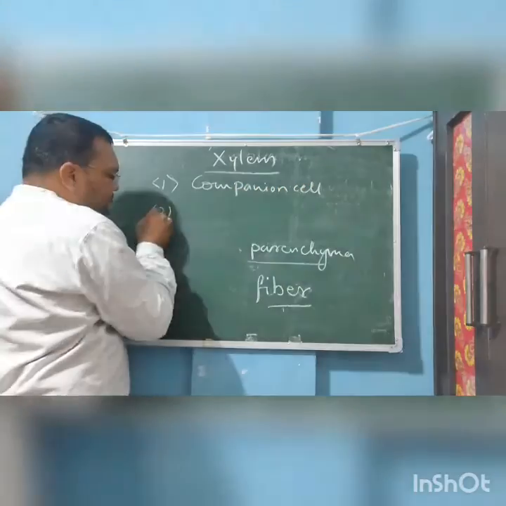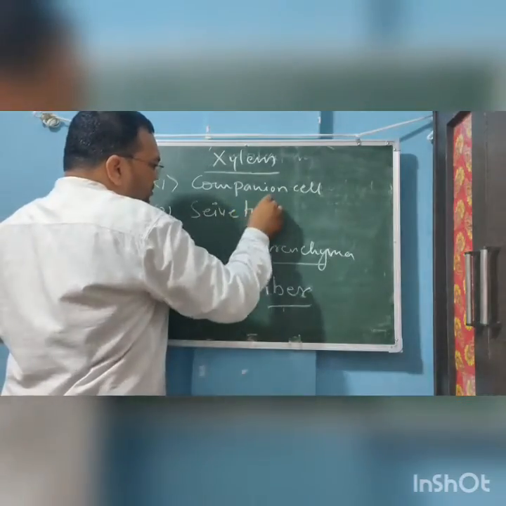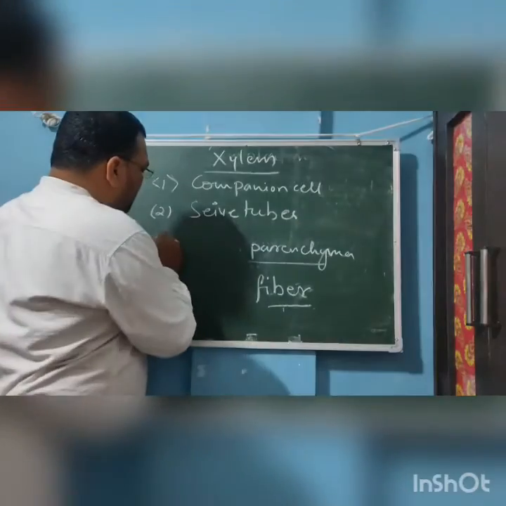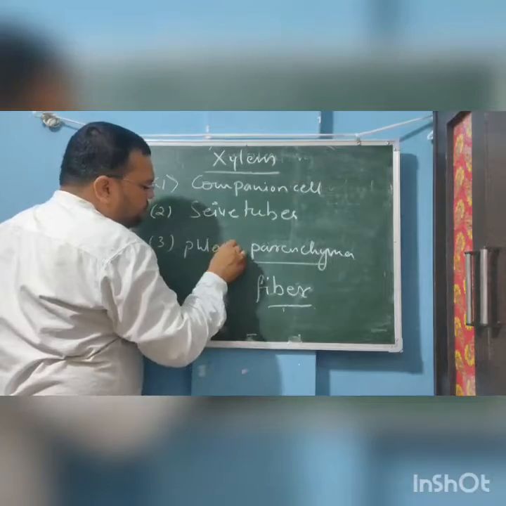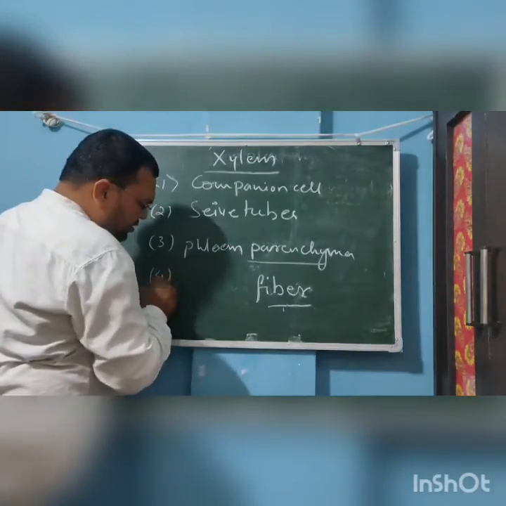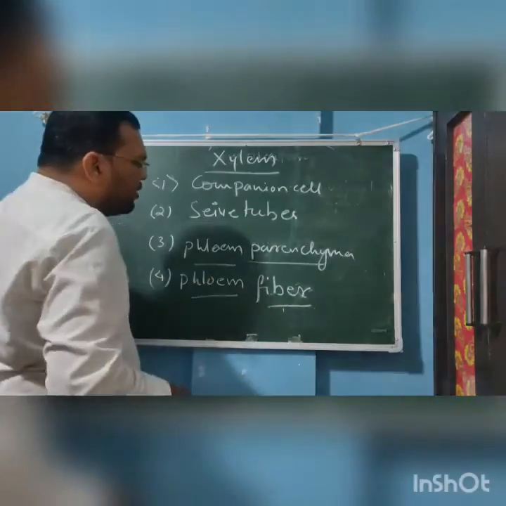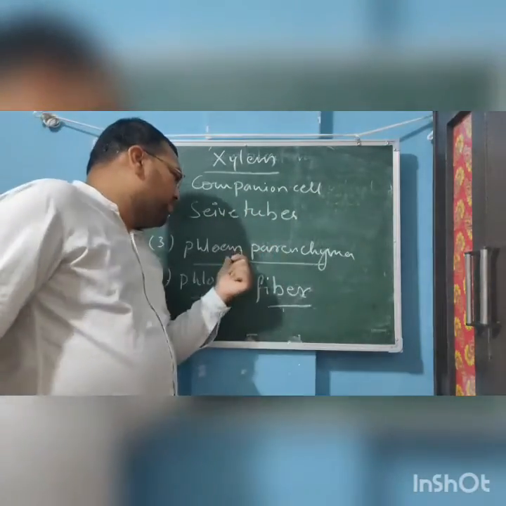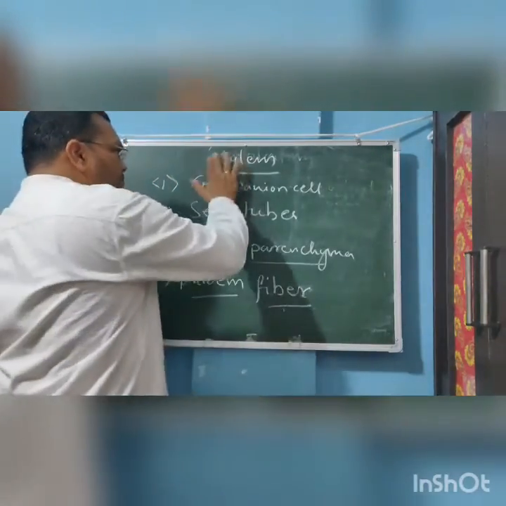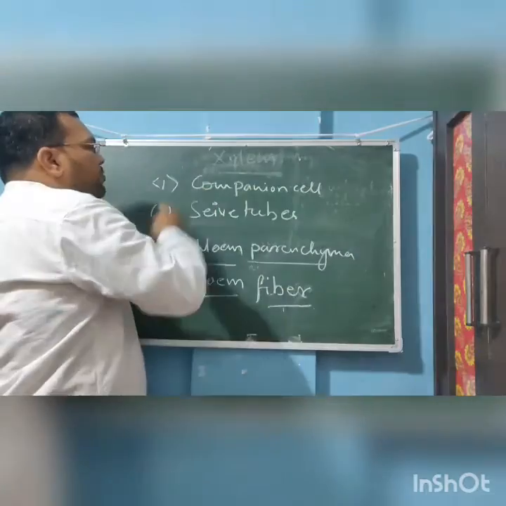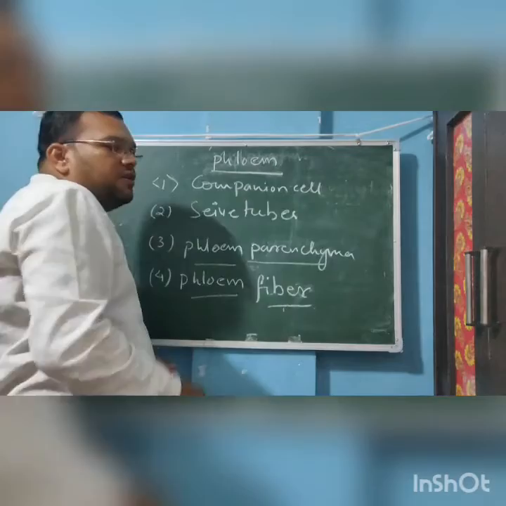The second is sieve tubes. The third one is phloem parenchyma, and the fourth one is phloem fiber. So the companion cells, the sieve tubes, the phloem parenchyma, and the phloem fiber. These are the components of phloem.